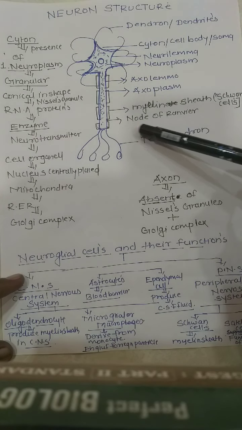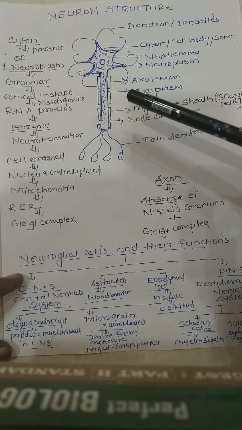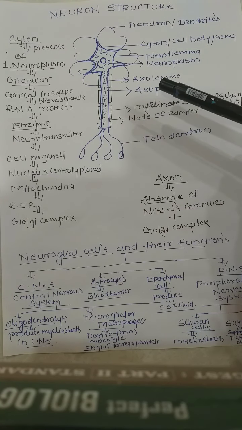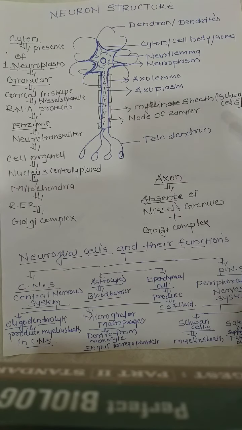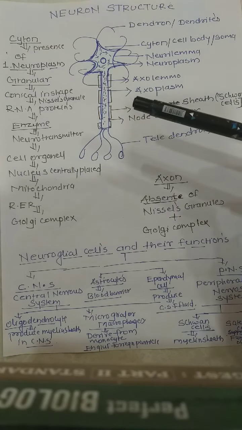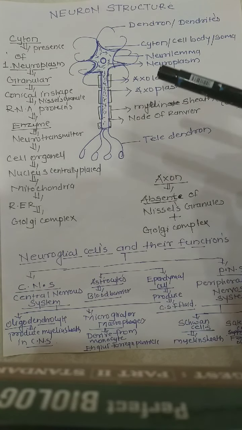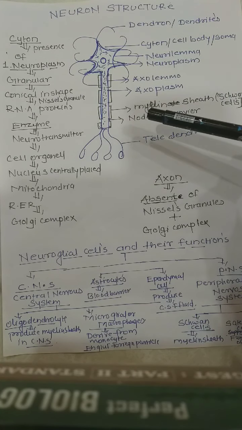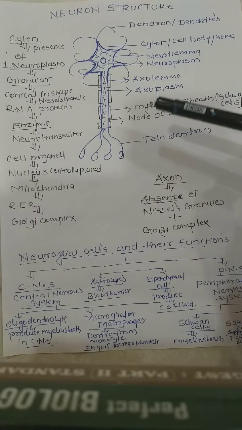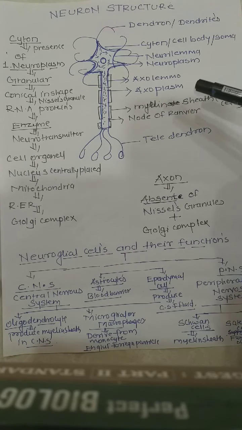In neurons present in the central nervous system, the myelin sheath is secreted by oligodendrocytes.